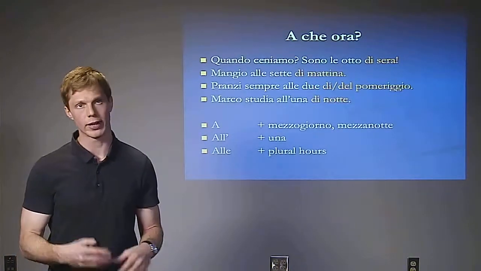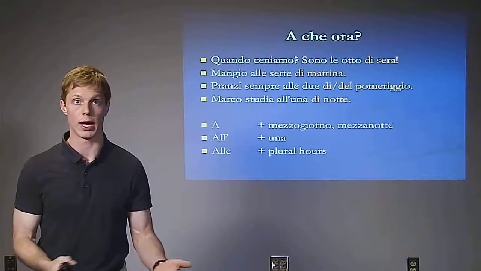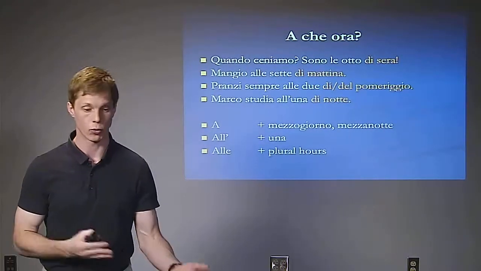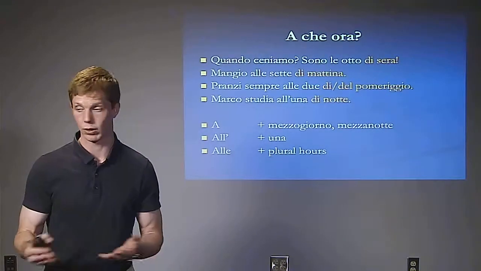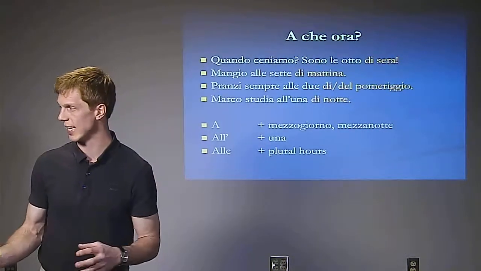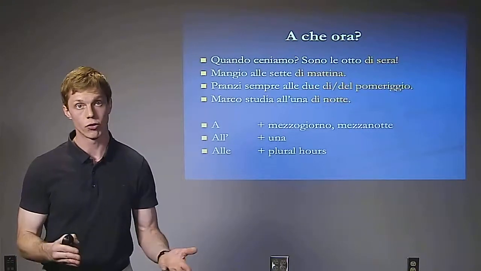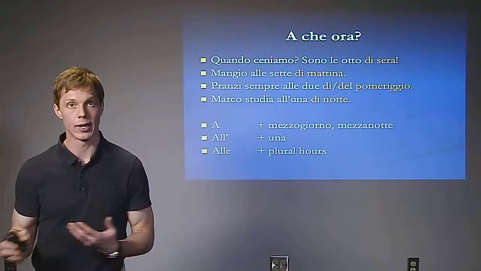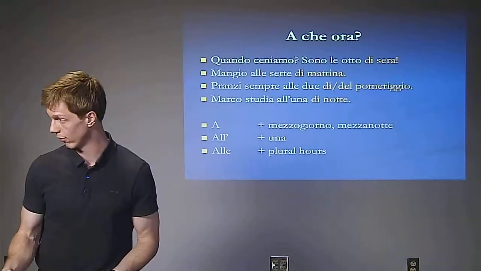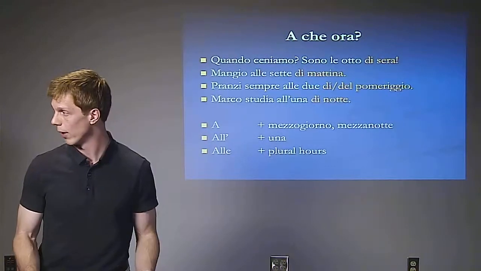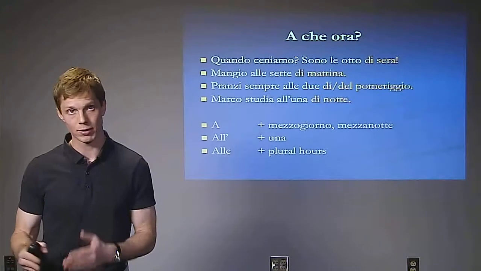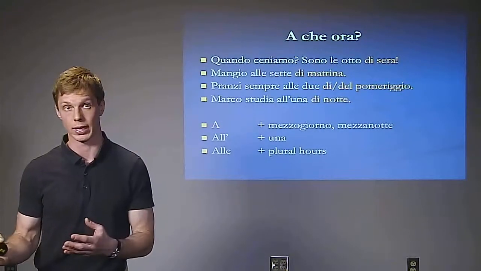Okay, a che ora? So we have right now a couple different examples of time being used in sentences, and also when to specify something at a specific time occurs. So let's read through these examples. Quando ceniamo? When are we having dinner? Sono le 8 di sera. It's 8 o'clock at night. Ho fame, ho fame. This is how we do it in Italian. Okay. Mangio alle 7 di mattina. I eat at 7 o'clock in the morning.